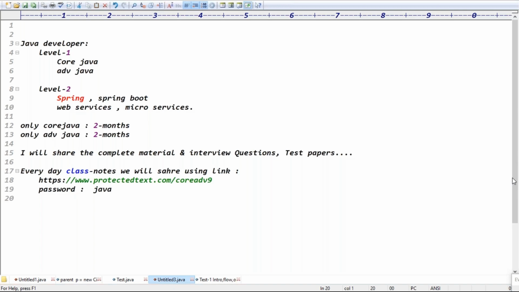Gurupreet sir, my net can 9 to 10 a.m. core Java. 9 to 10 a.m. is core Java.